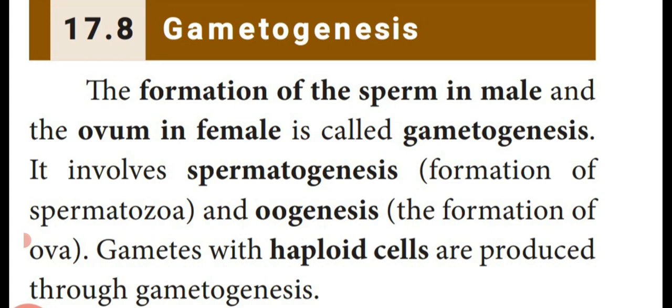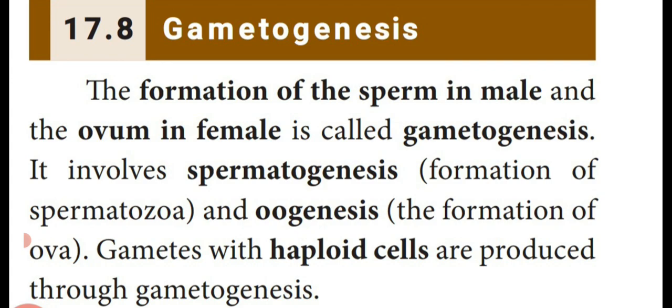Formation of egg or ova in the ovary is known as oogenesis.